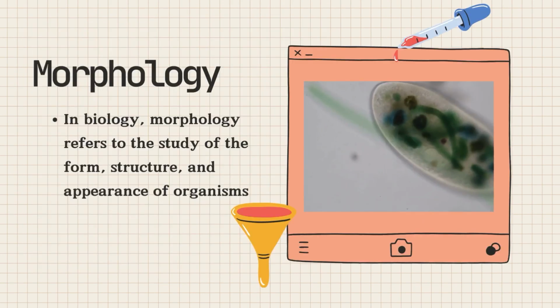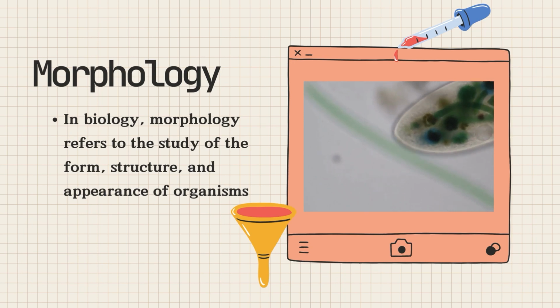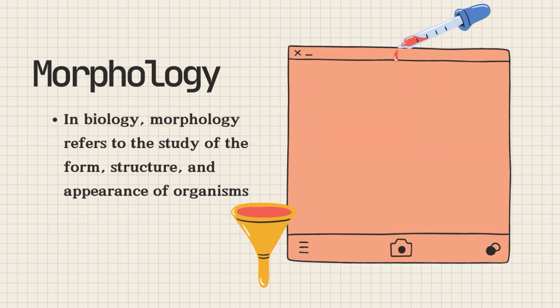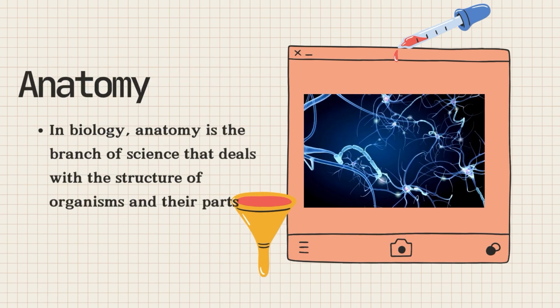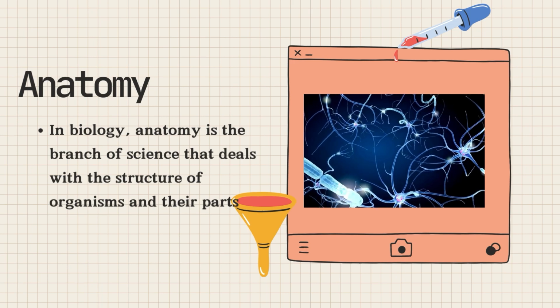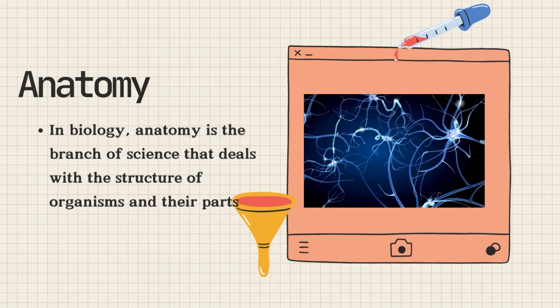First branch is morphology. In biology, morphology refers to the study of the form, structure, and appearance of organisms. Anatomy. In biology, anatomy is the branch of science that deals with the structure of organisms and their parts.